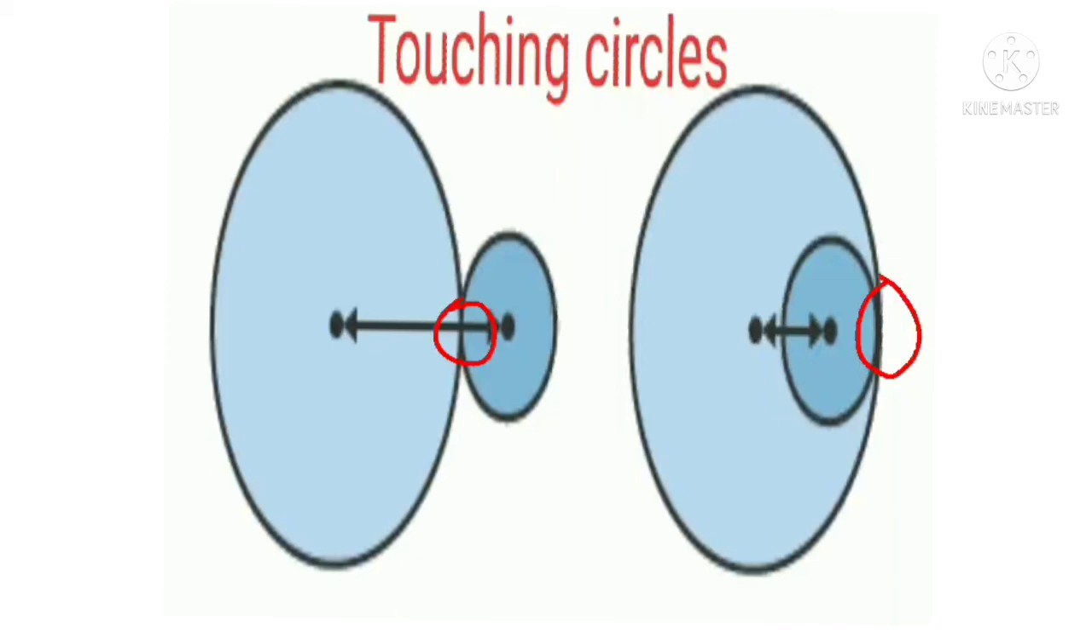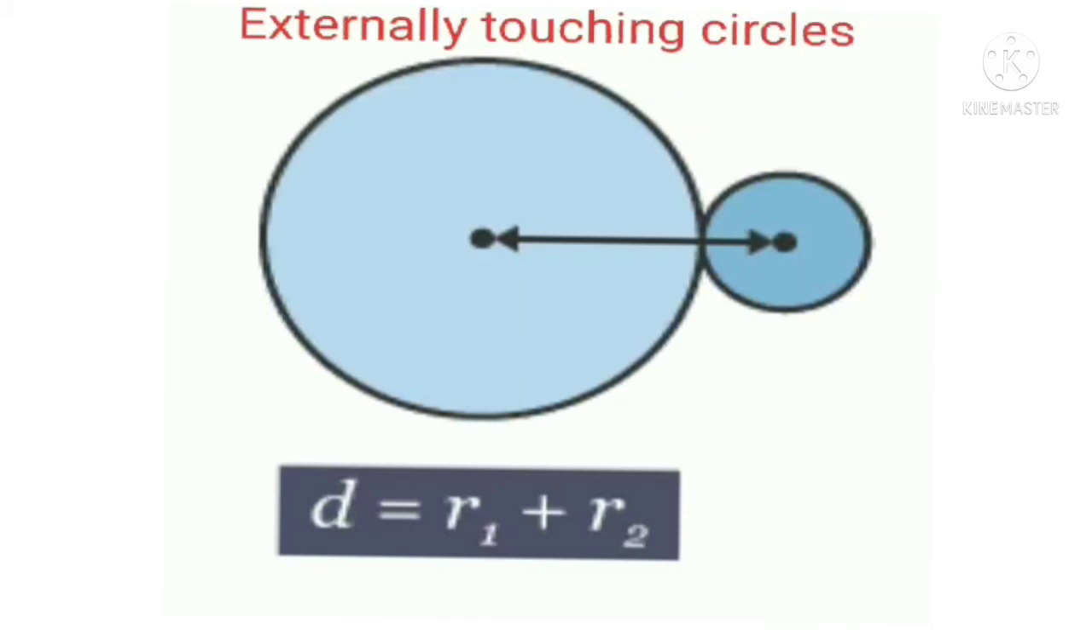So we can define that the touching circle is externally touching circle and internally touching circle. So externally touching circle means that two circles, one is outside of the other, okay, one is the outside of the other. So that is a common point of contact, that is called the externally touching circle.